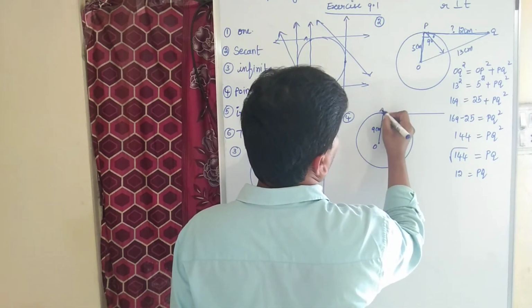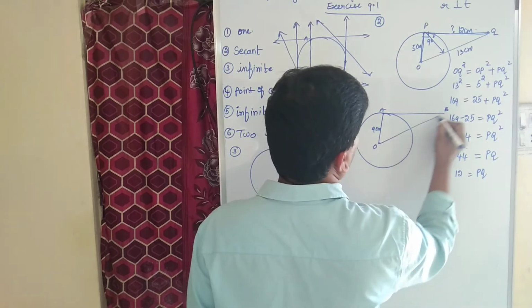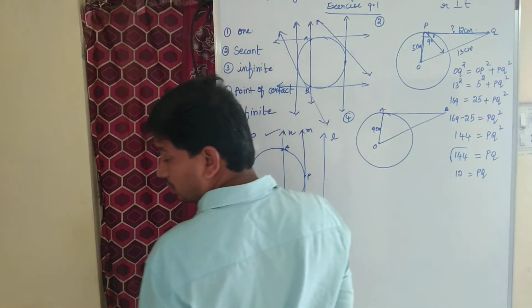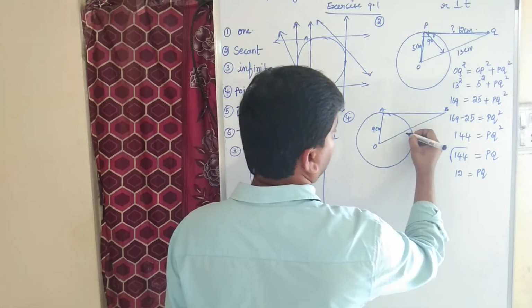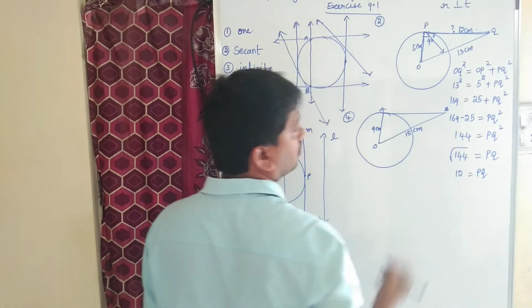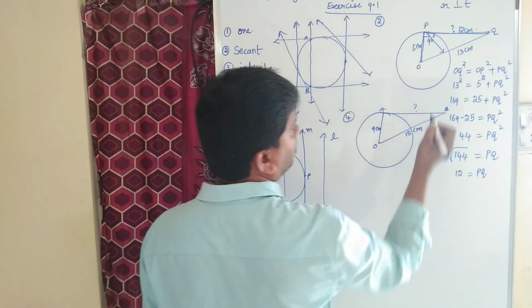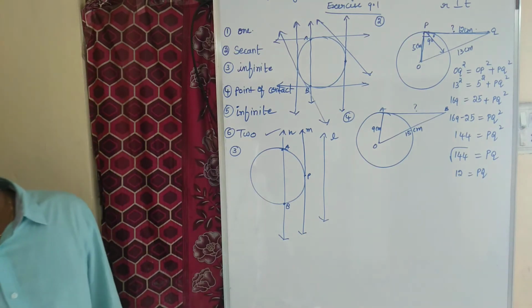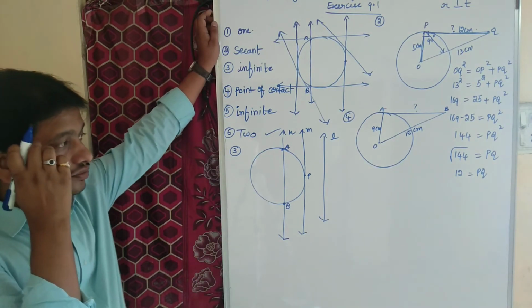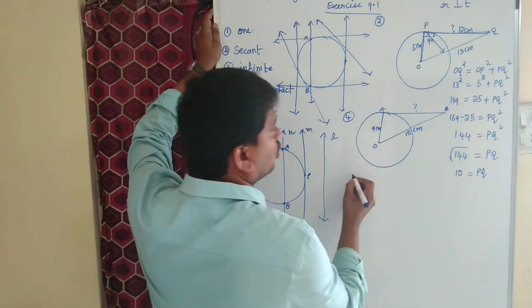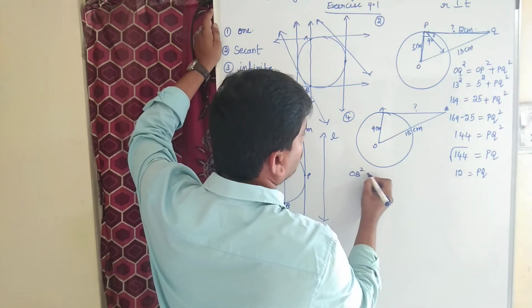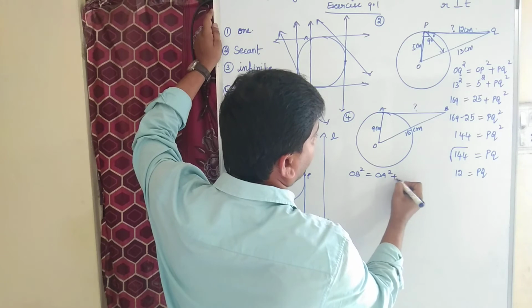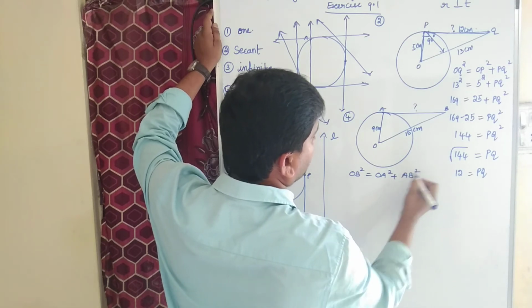This is O, A, B. The point is 15 cm away from the center. Again, they are asking to find the length of AB. So here OB is the hypotenuse. OB square equals OA square plus AB square.